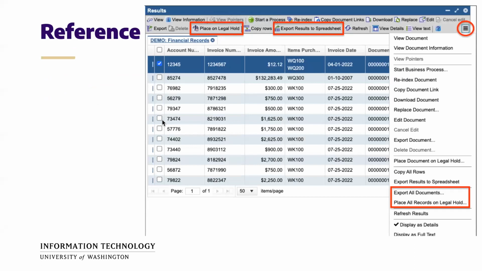And this screenshot I leave here on the recording as a reference of all the buttons that I showed that are relevant. And so the place legal hold button is the main way, or one of the main ways, to put documents on hold. This is used if you have a few documents in your search results. Otherwise, you're recommended to use place all records on legal hold, so if there are many pages, you can just put them all on hold in one shot.